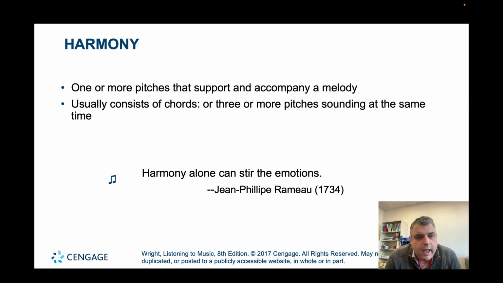To have a chord, you need to have three or more pitches playing at the same time. So we have a quote here from Rameau. It says, "Harmony alone can stir the emotions." So let's go listen.